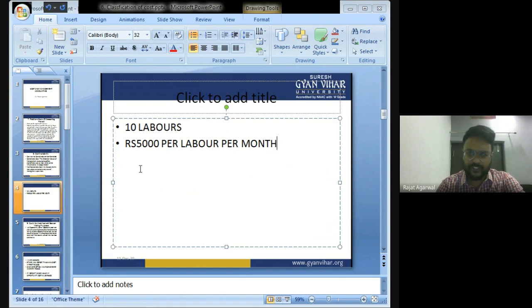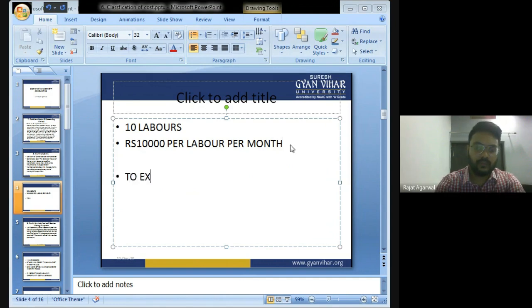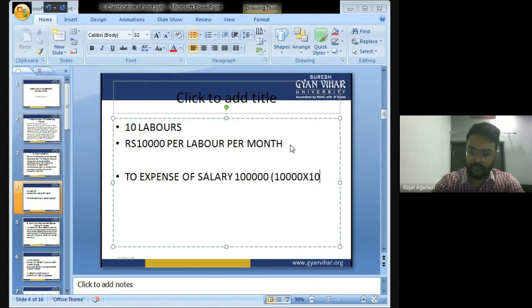I think 5,000 is very less, so let's make it 10,000. There are 10 laborers in my factory and I am paying rupees 10,000 per laborer per month. Can you tell me the total expense of salary? That is 1 lakh, 10,000 into 10. So the expense of salary is 1 lakh.